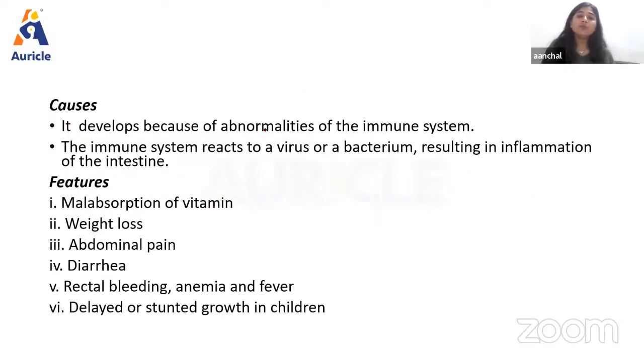It develops because of abnormalities of the immune system. The immune system reacts to a virus or a bacterium, resulting in the inflammation of the intestine, right? Features include malabsorption of vitamins, weight loss, abdominal pain, diarrhea, rectal bleeding, anemia. Then we have delayed or stunted growth in children also, right?